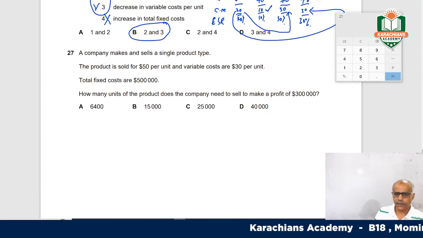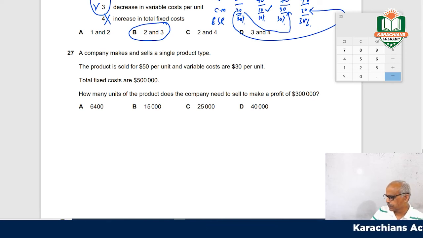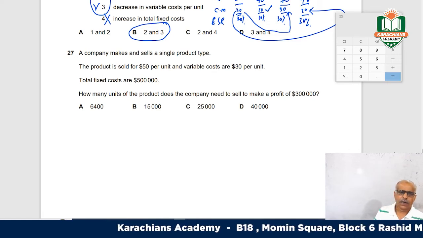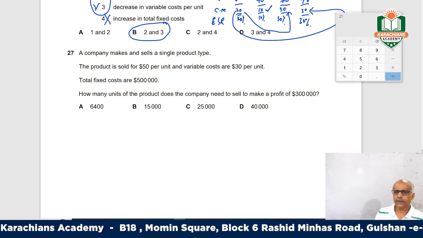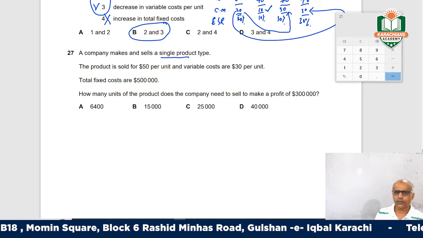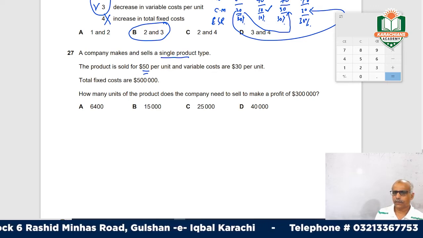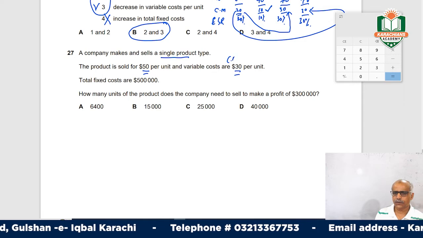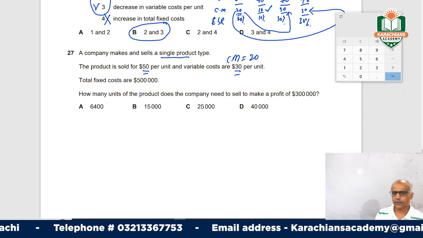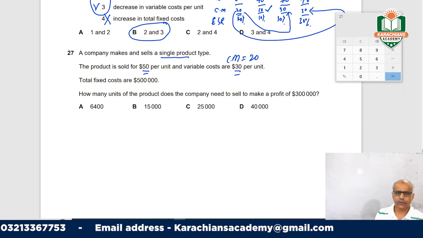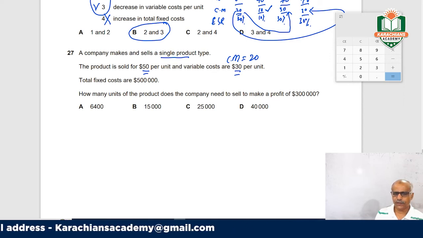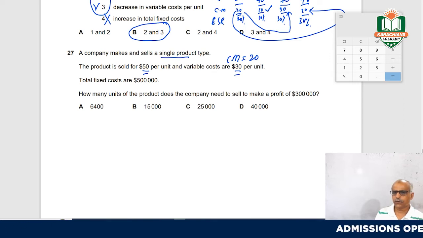A company makes and sells a single product. The product sold 50. Variable cost 30, means contribution margin is 20. 50 minus 30, 20. Total fixed cost 500,000. How many units of the product does the company need to sell to make a profit of 300,000?